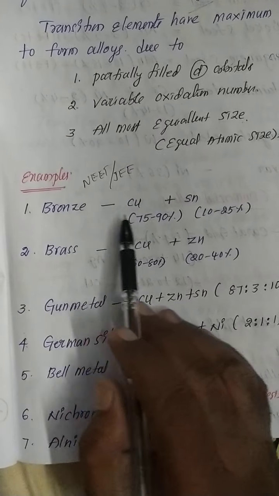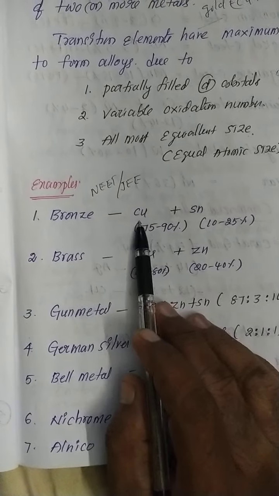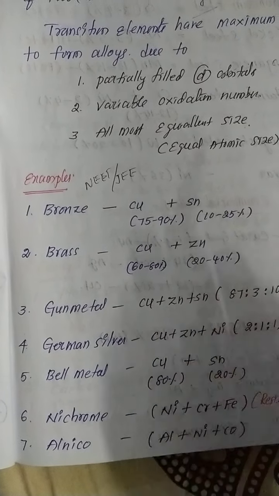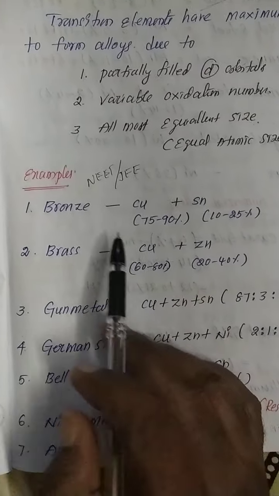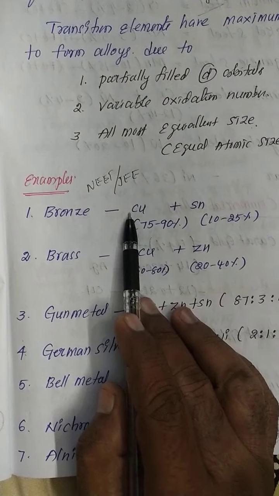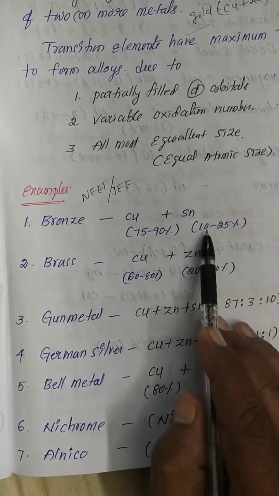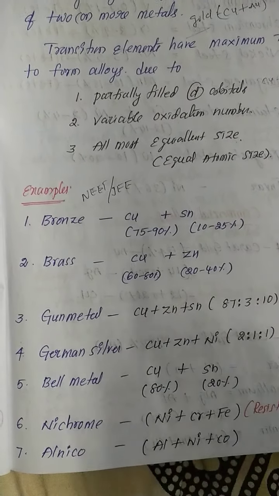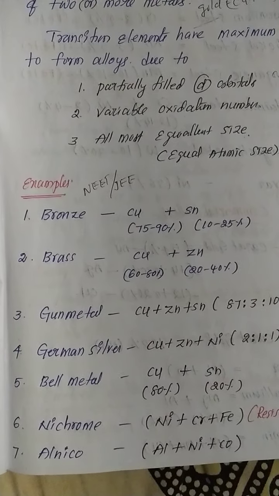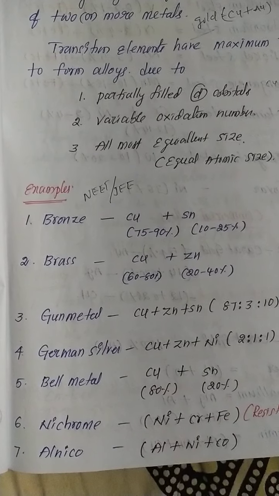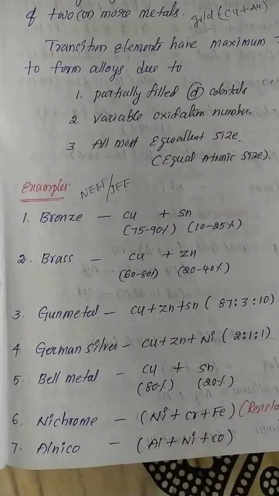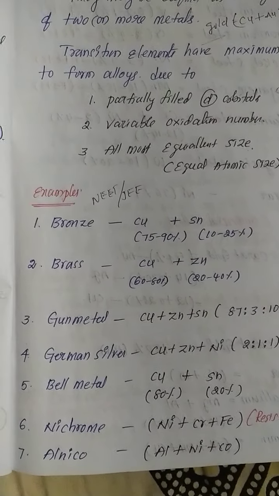Bronze is nothing but the combination of copper plus tin, stannum. Sn means tin. In bronze, copper percentage is 75 to 90%. Tin is 10 to 25%. This is the most important, especially the alloy examples, 100% important for NEET level as well as JEE level.